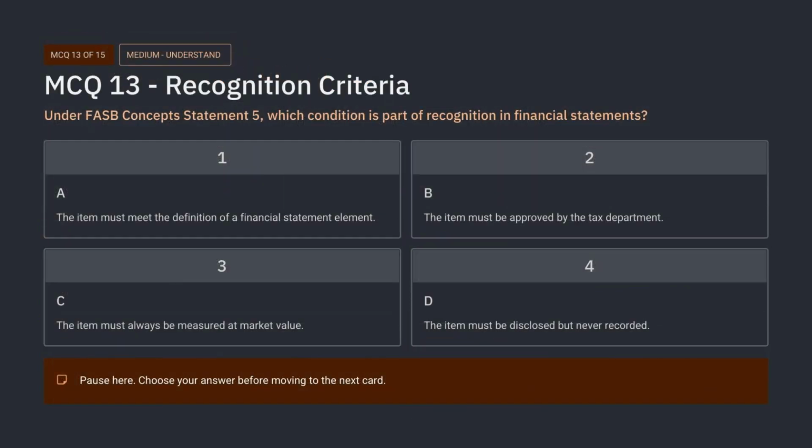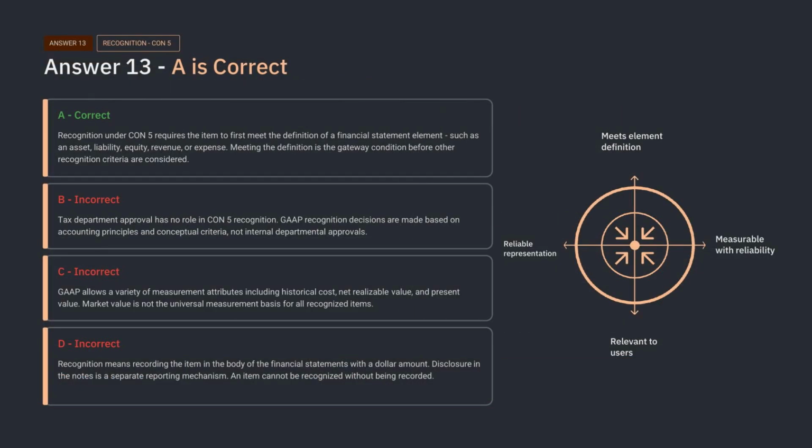Here is question 13. This question tests recognition under FASB Concepts Statement 5. Focus on what must be true before an item enters the body of the financial statements. Is recognition controlled by tax approval, automatic market value measurement, disclosure only, or whether the item meets the definition of a financial statement element? Pause now and select the best answer. The correct answer is A.